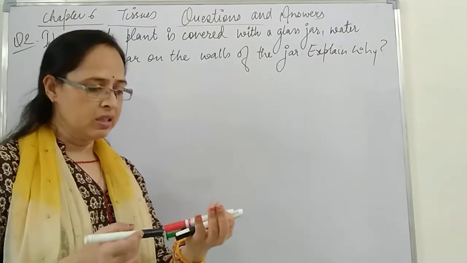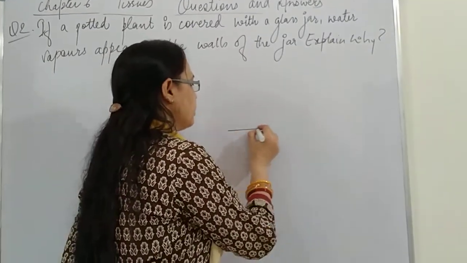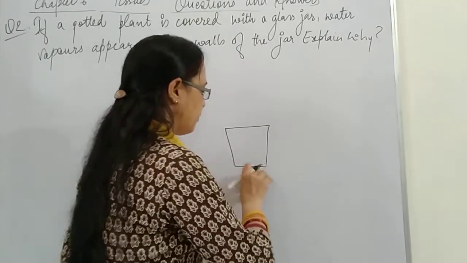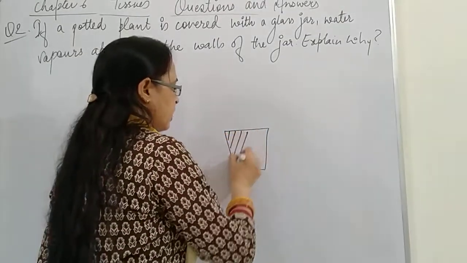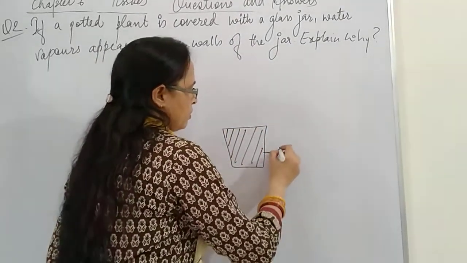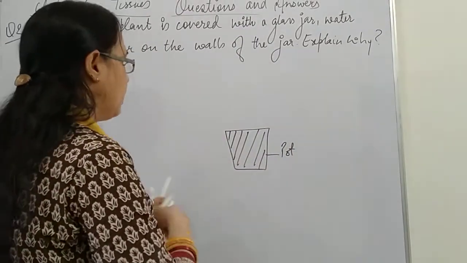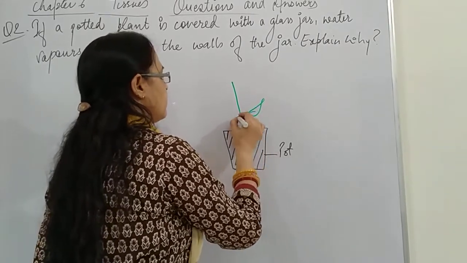To explain this, let me draw the diagram over here so that this question can be better understood by everyone. This is a pot, and here I draw a plant. These are leaves.